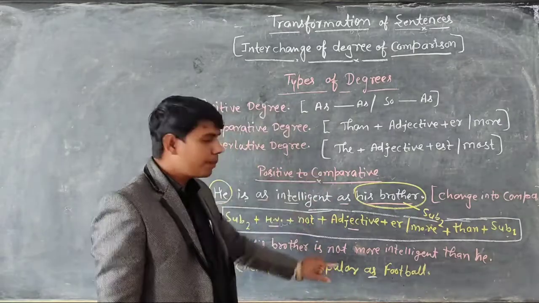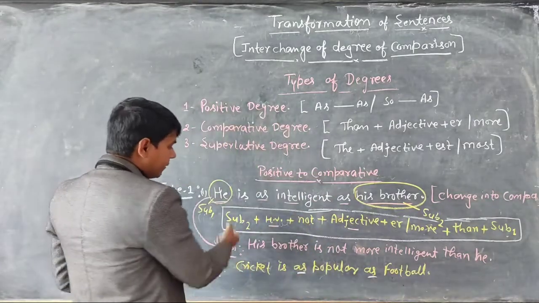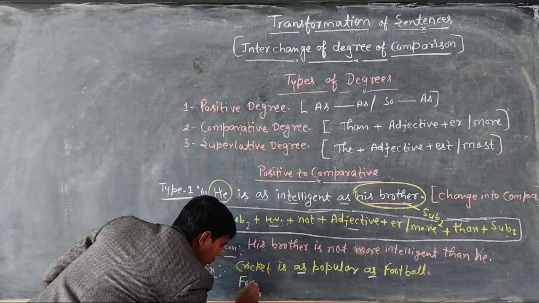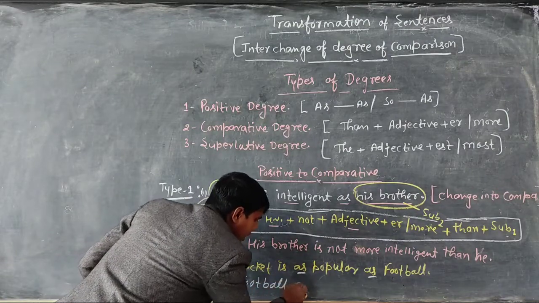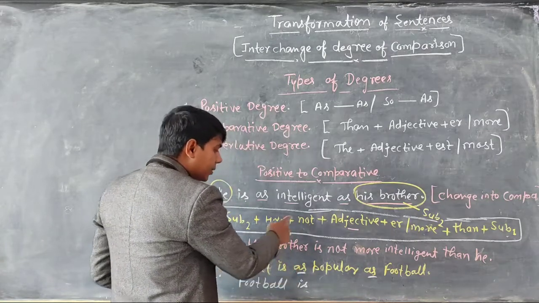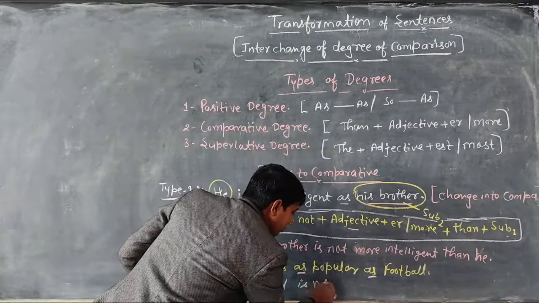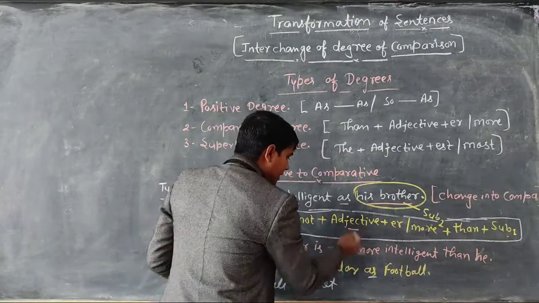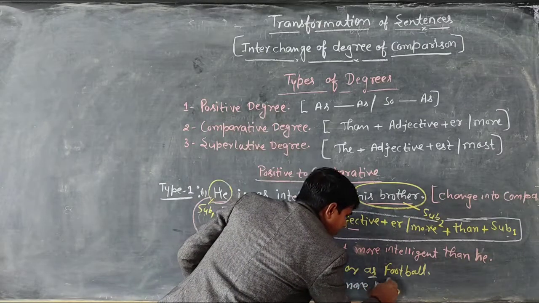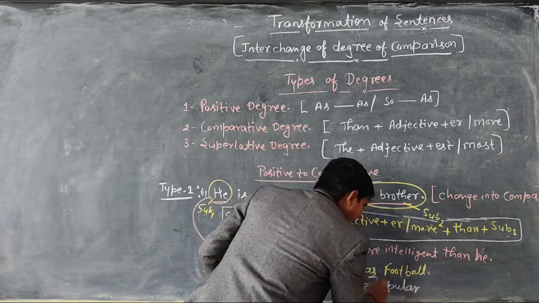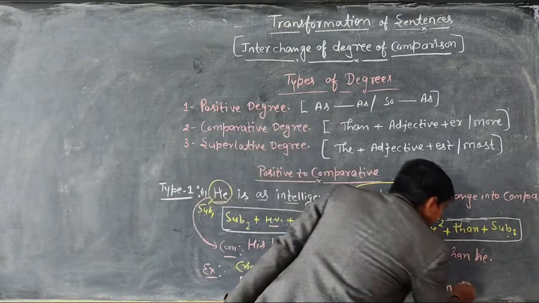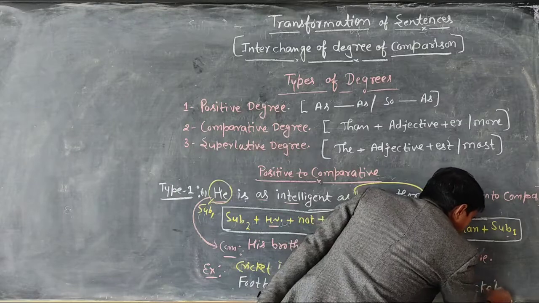Now you have to change it into comparative. So how will you change? Very first you will write subject second. What is subject second? That is football. Then the helping verb is. This is an affirmative sentence, so when you change an affirmative sentence into comparative, we use not. Then we use the adjective, so popular is followed by prefix more, more popular. After that we use than, then subject first. What is subject first? That is cricket.